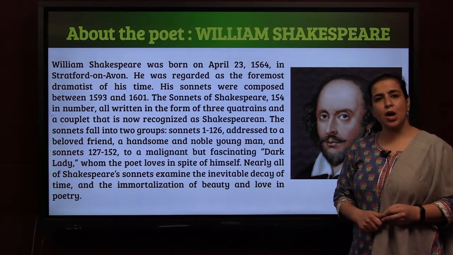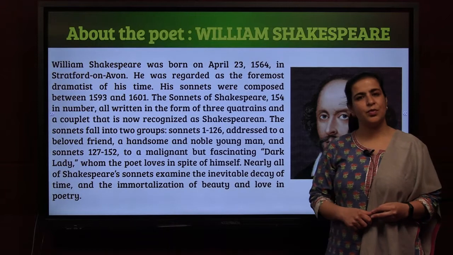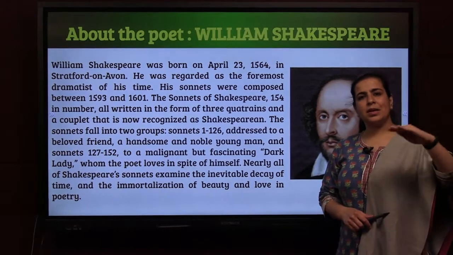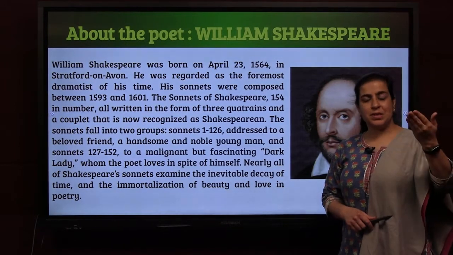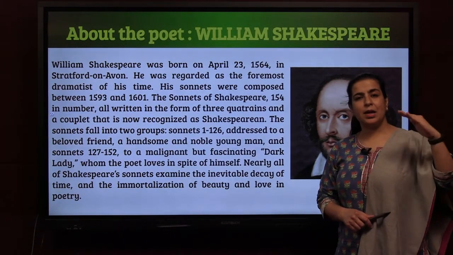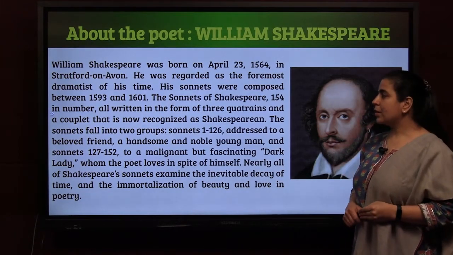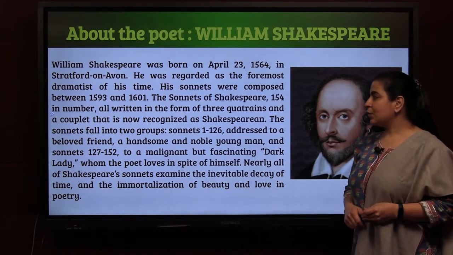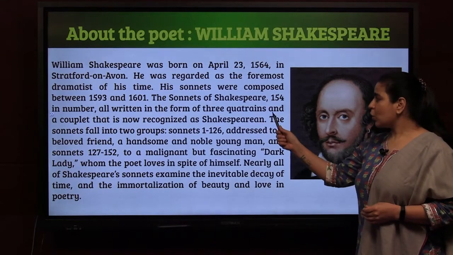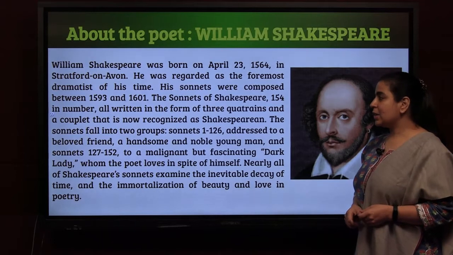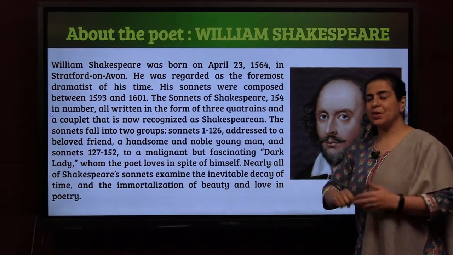Sonnets are short poems which are of only 14 lines, and they are always in a pattern, like the Tempest which is in your book, it is AB, AB, CD, CD, GG, correct? You remember? So all are written in the form of 3 quatrains. Quatrains are paragraphs, and a couplet that is now recognized as Shakespearean.